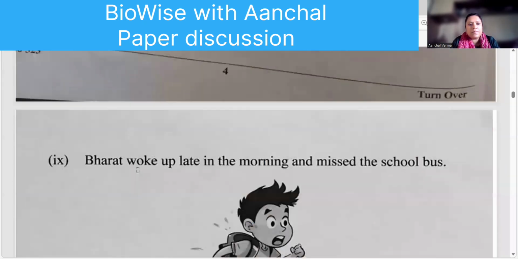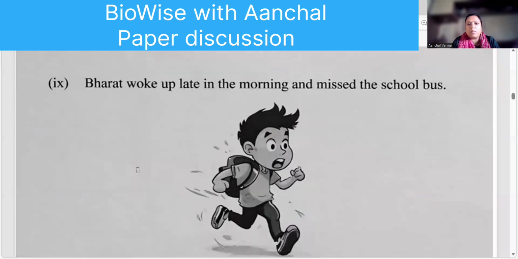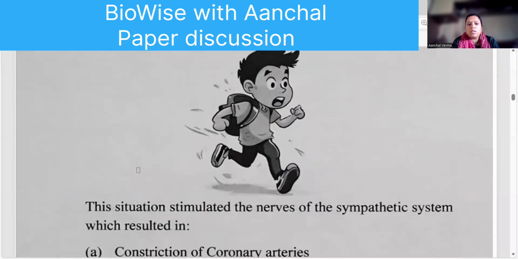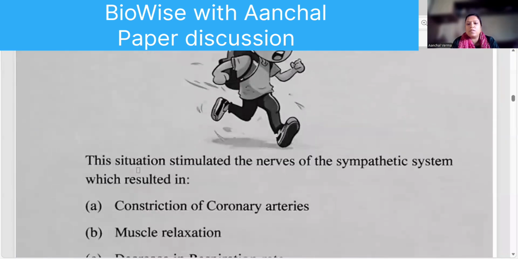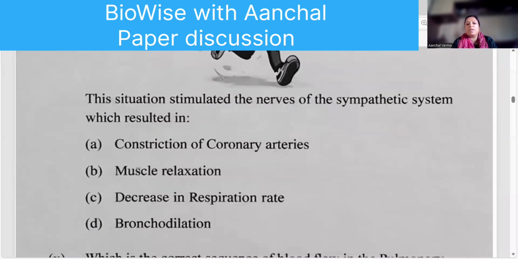Moving to the next. Bharat woke up late in the morning and missed the school bus. The situation stimulates the nerves of the sympathetic nervous system. Now, sympathetic nervous system with constriction of the coronary arteries, no. Muscle relaxation, nay. Decrease in respiration, nay. Bronchodilation, that is increase in the diameter of your windpipe so that more and more breathing can take place. So bronchodilation is the right answer.